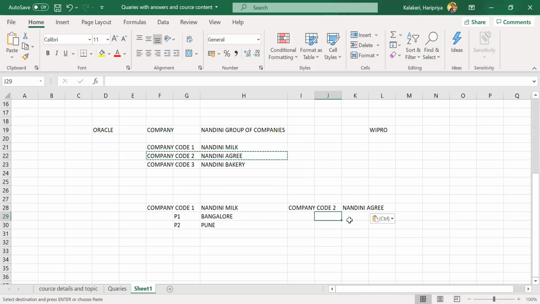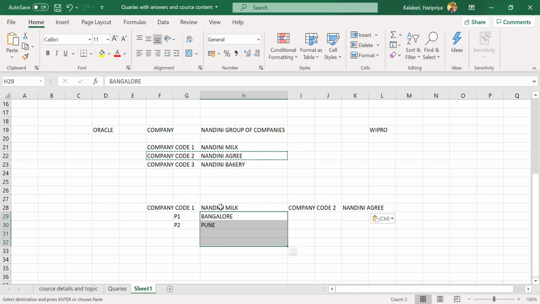Nandini Agri has plants in Bangalore, Pune, Hyderabad. These are many plants, right? So to divide this, we are dividing it company code wise. Okay, this is the company code, and then plants. Under these plants, we will have a storage location. Whatever we are manufacturing here, we need to store it somewhere, right? That is the storage location. And who will manage all these things? One purchase department will be there in the company. That purchase department will manage all these things, procuring the materials, storing them. Who is responsible for all this? The purchase organization is responsible.